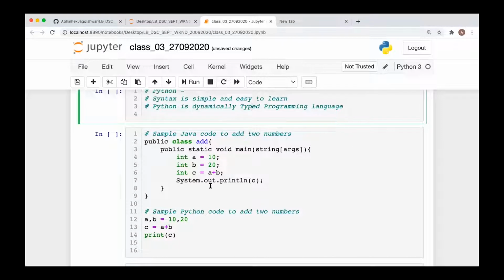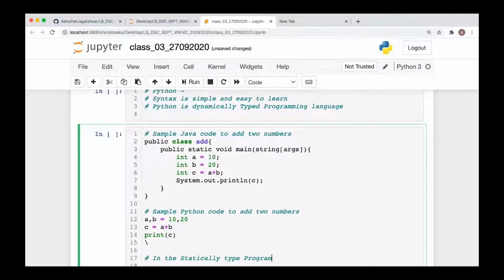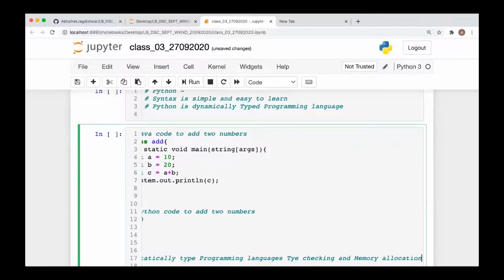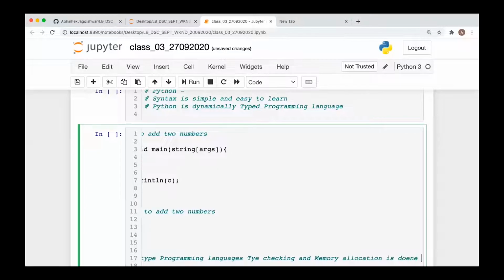In the statically typed programming language, this is done at compile time.